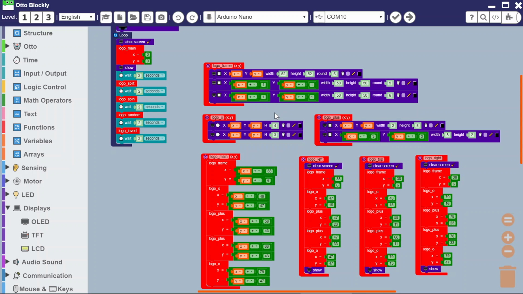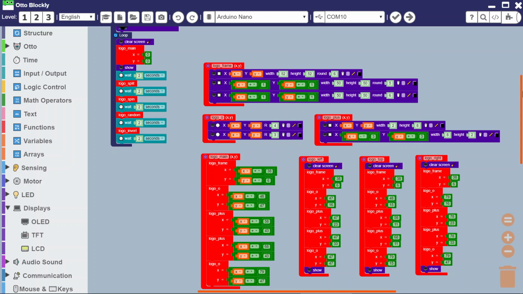And to allow me control over the individual characters which go in here, I've just made the O and the plus signs separate so I can move these around. Now I couldn't use text because of the size of the box that I'd chosen. The text sizes are fixed, 1 or 2, and they weren't quite right, and in fact the O didn't look quite right. So I just created my own ones using circles and rectangles that I'd filled in. So I now have complete control on the frame and the O's and the pluses